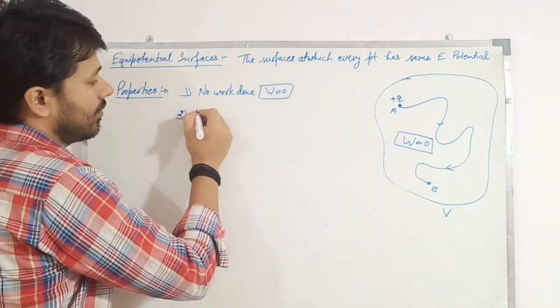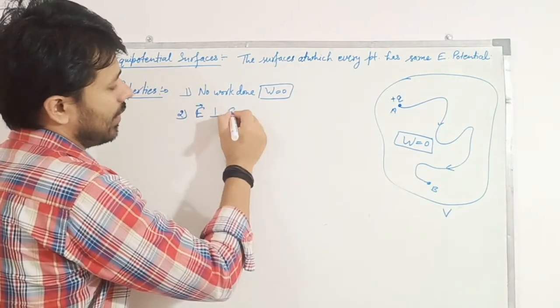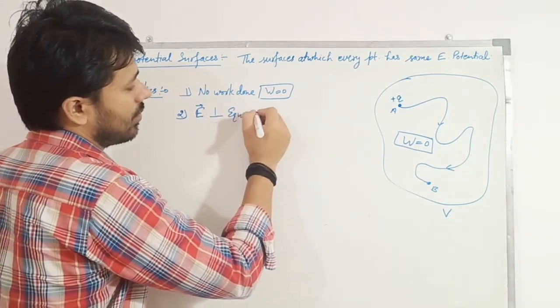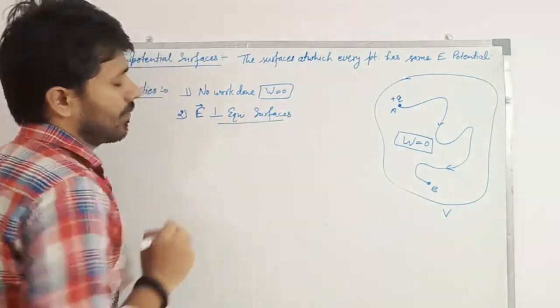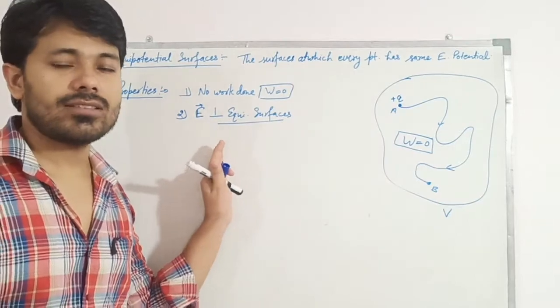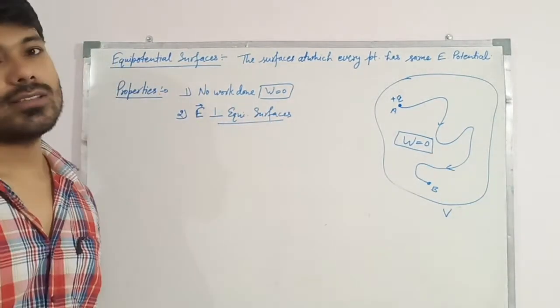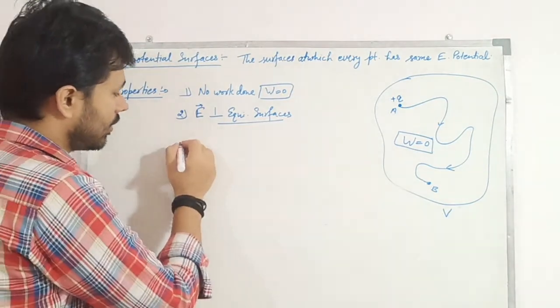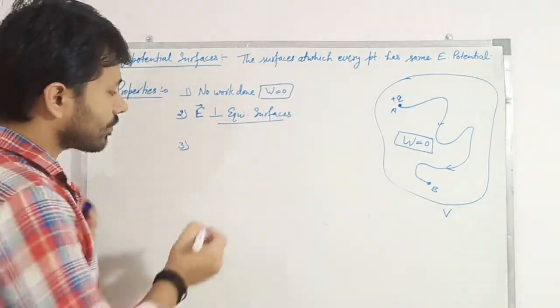We know that electric field is perpendicular to equipotential surfaces, right? Electric field lines हमेशा perpendicular होंगी equipotential surfaces. Third property is what?